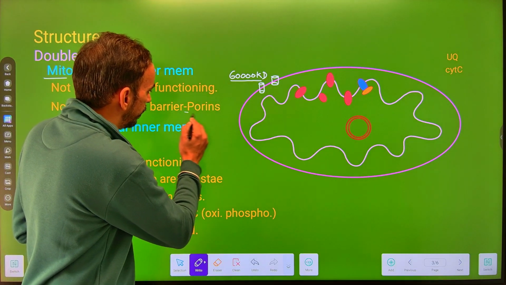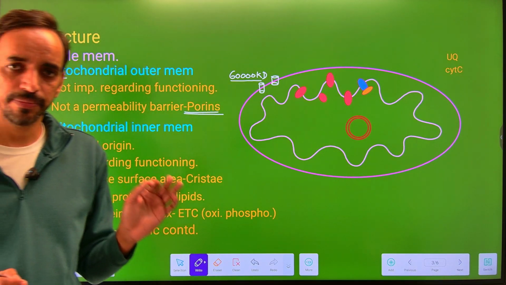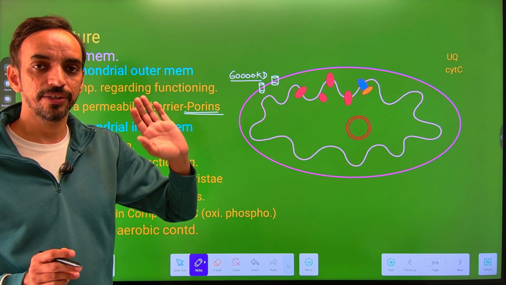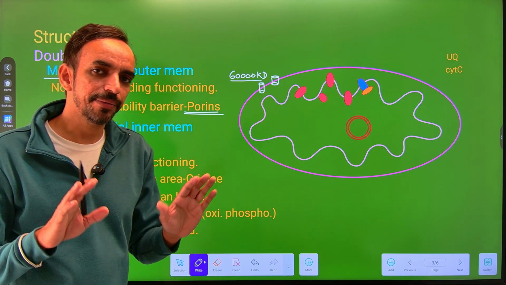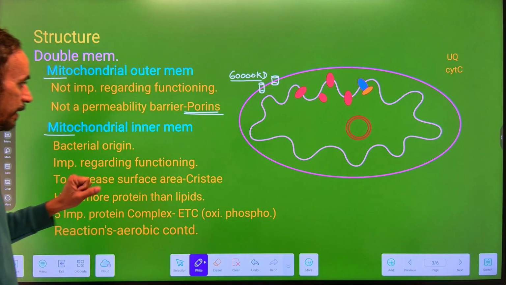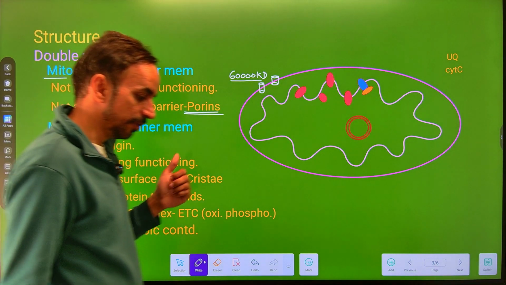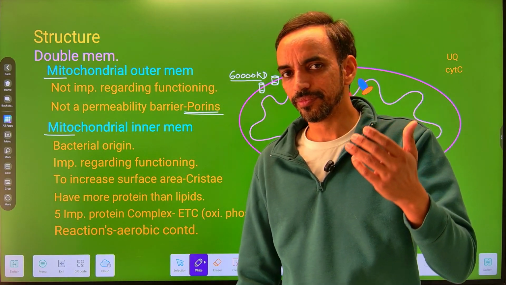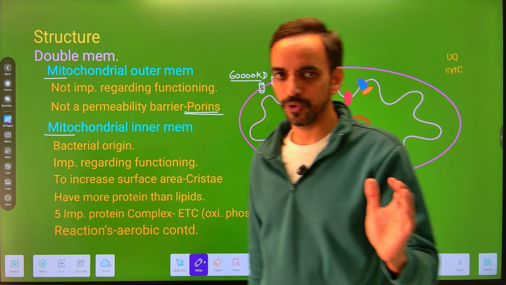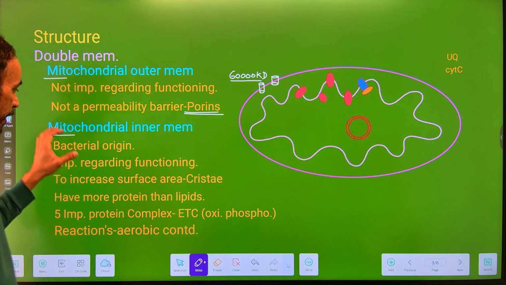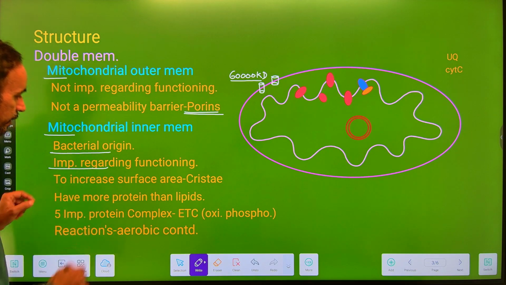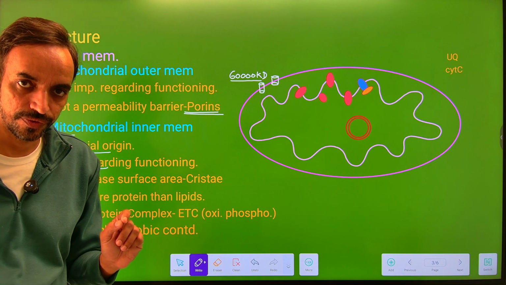There is a presence of porins in this membrane which allows the movement of molecules that are around 6,000 dalton. So it is not a permeability barrier. So permeability barrier नहीं है तो कोई functioning उसकी important है नहीं. Next अपन लेते हैं mitochondrial inner membrane. Now this outer membrane it is eukaryotic origin जैसा कि अपन ने अभी पढ़ा, while the inner membrane it is prokaryotic in origin. Now the inner membrane it is very much important. It is bacterial origin and it is very much important regarding the functioning of mitochondria.